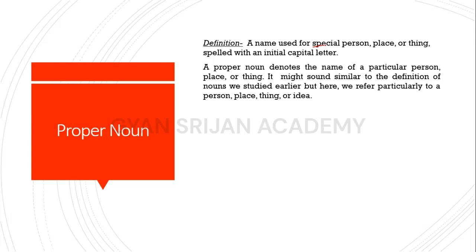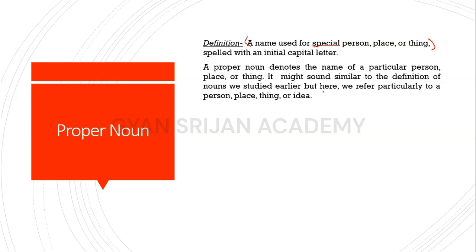Here we have a change in the definition of noun, which is making it a definition of a proper noun. This was the definition of noun and a new word entered the definition and this made the definition of a proper noun. The new word was special or individual, and this is the basic rule for writing a proper noun. A proper noun is always spelled with a capital letter, as we will further see in our examples too.